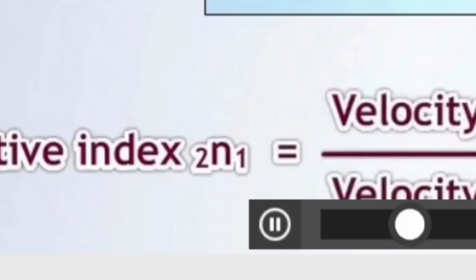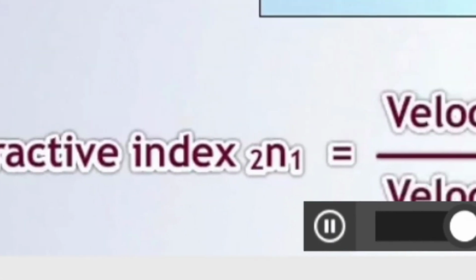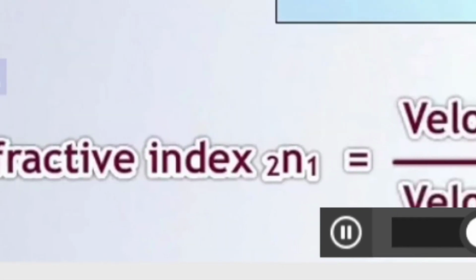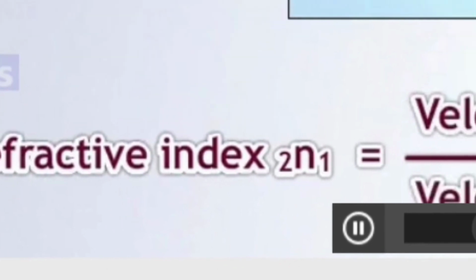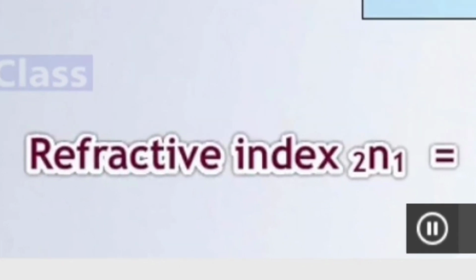Okay, so this is what is important. With respect to comes towards the right hand side, and the medium is written on the left hand side. So how will you read it?